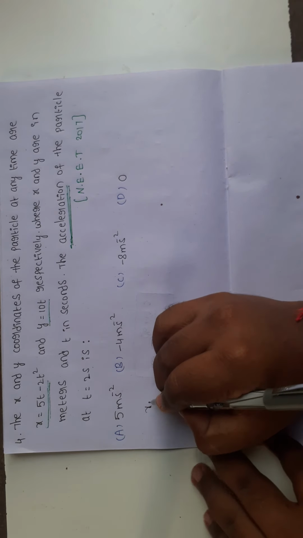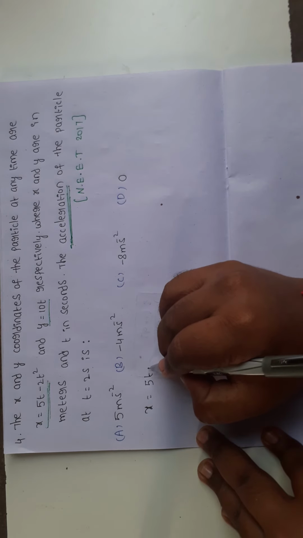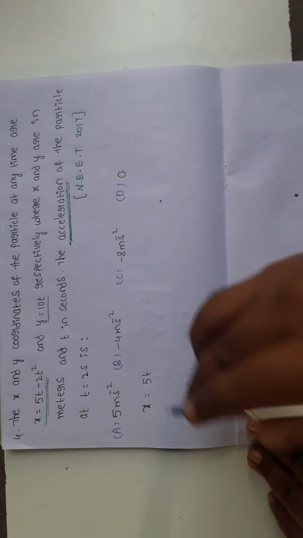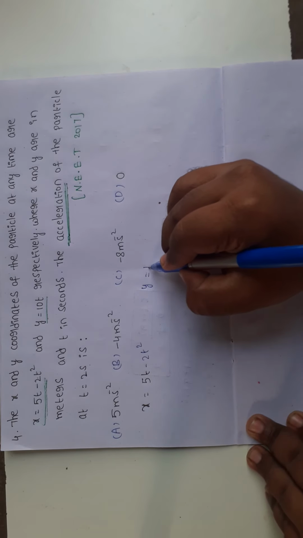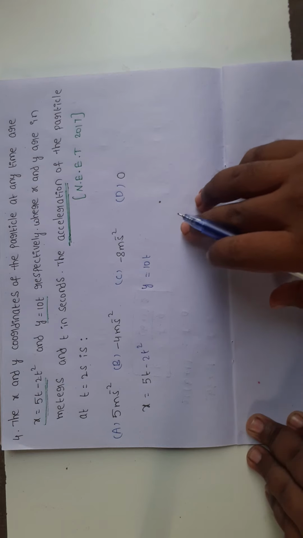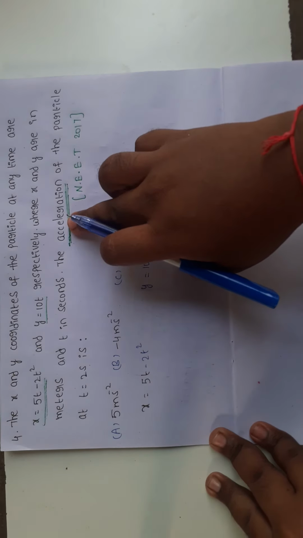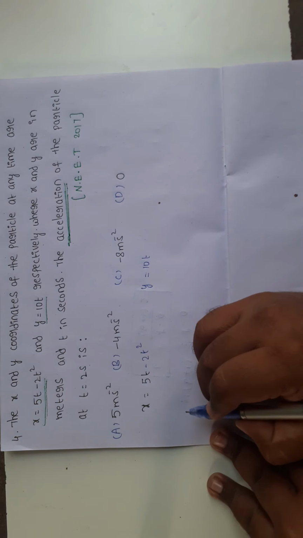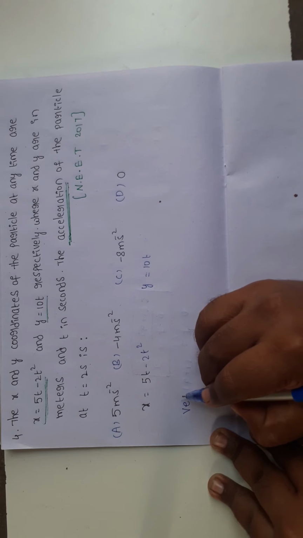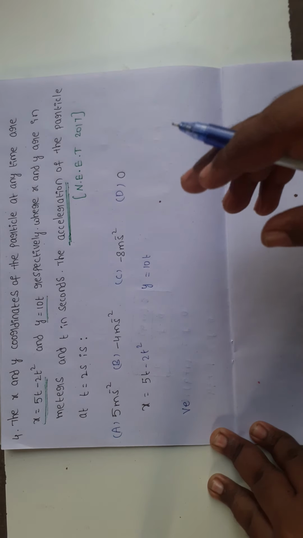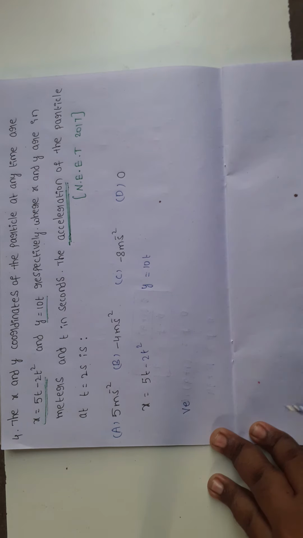The coordinate values are x equal to 5t minus 2t square, y equal to 10t. Directly we are not finding the acceleration, because here given the displacement only.